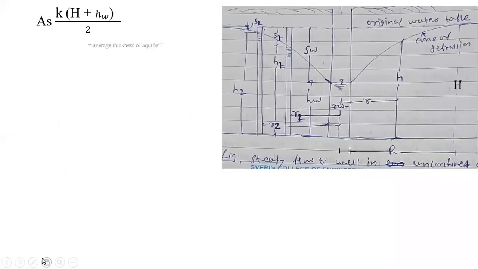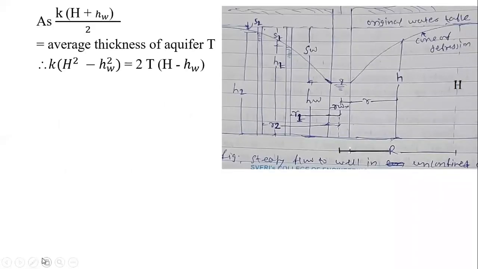So in the next slide we will have K into H square minus HW square equal to 2 times T into H minus HW, because we have now replaced H plus HW into K upon 2 by T. The multiplying factor 2 I have considered, because in the previous slide we had seen it over here.